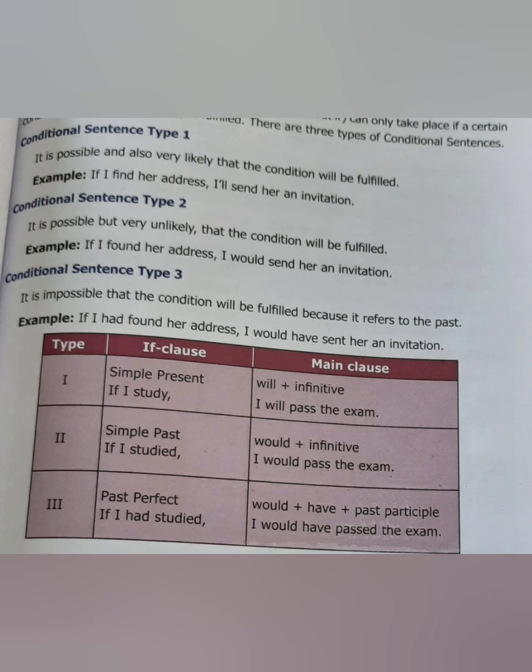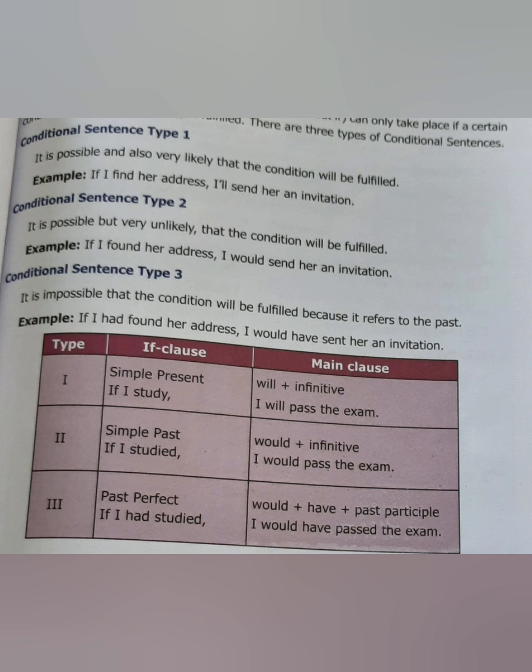Then conditional clause, there are 3 types. First type is open condition. You can work out the condition, the result is possible. So here, if I find her address, I will send her an invitation. Here, simple present tense is used, and will plus the present form of the verb. And the second type is the impossible condition, you can't do.